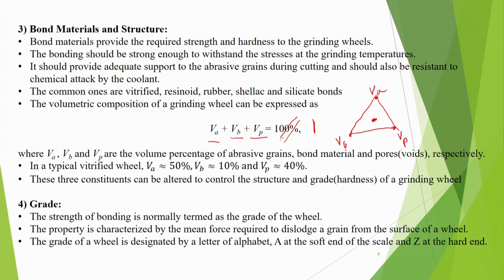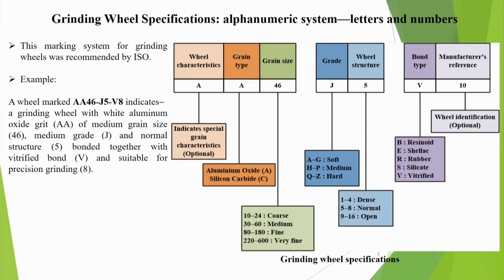If you require more force to dislodge a grain from the surface, then naturally its grade is high. Now, grade of a wheel is designated by a letter of the alphabet, like A can be soft and Z is very hard. So, 26 divisions, roughly we can do that.